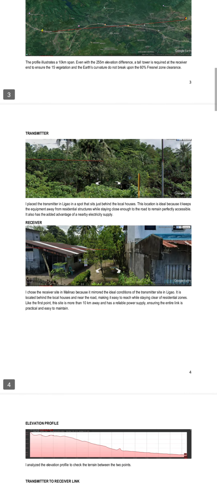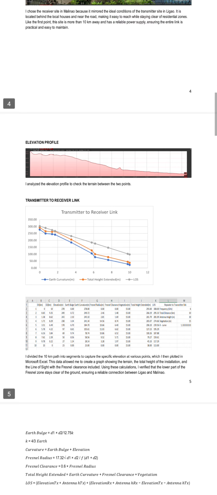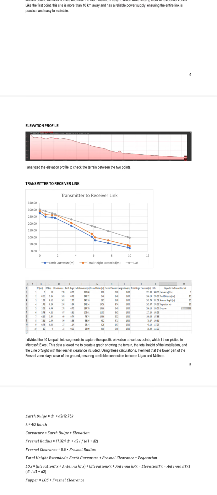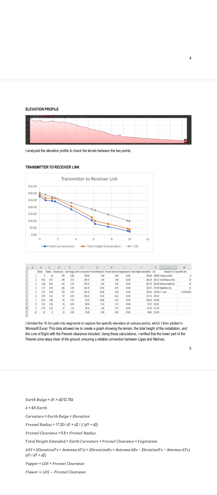Then, I exported the data to Microsoft Excel to compute parameters such as earth curvature, Fresnel zone, Fresnel clearance, and total antenna height. Finally, I used Excel to generate a path profile graph and a power level diagram and apply link budget formulas to verify the reliability of the design.